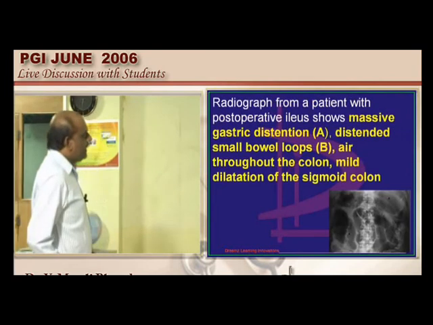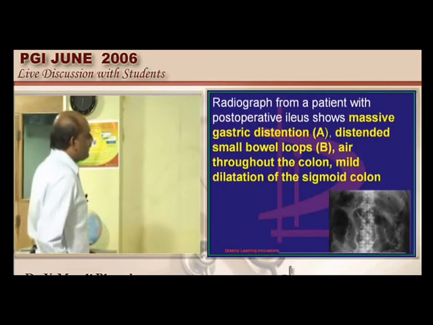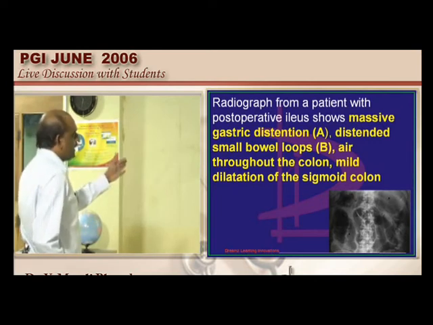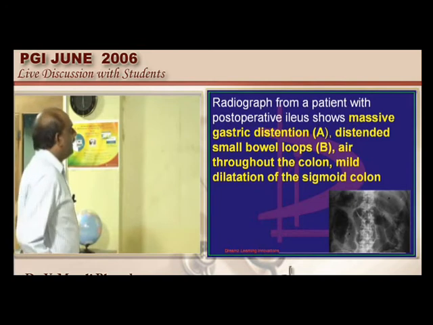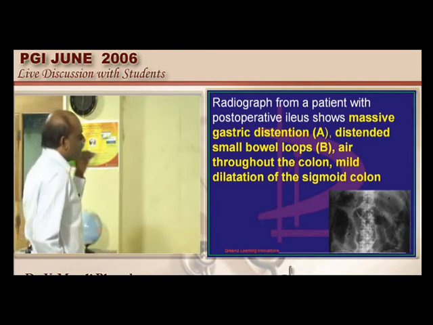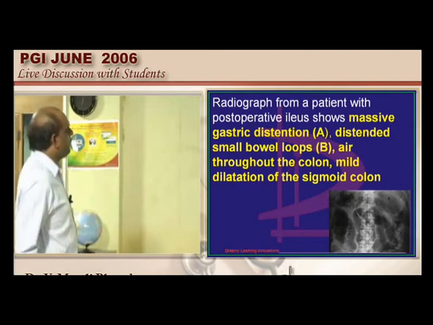And what you are seeing here is a massive gastric dilatation, and also air in the central part, that is the small intestinal loops. You also see that even the peripheral colonic loops have undergone dilatation. In fact, there is diffuse dilatation of the stomach, the intestine and also the colon. What could be the possible cause here, doctor?